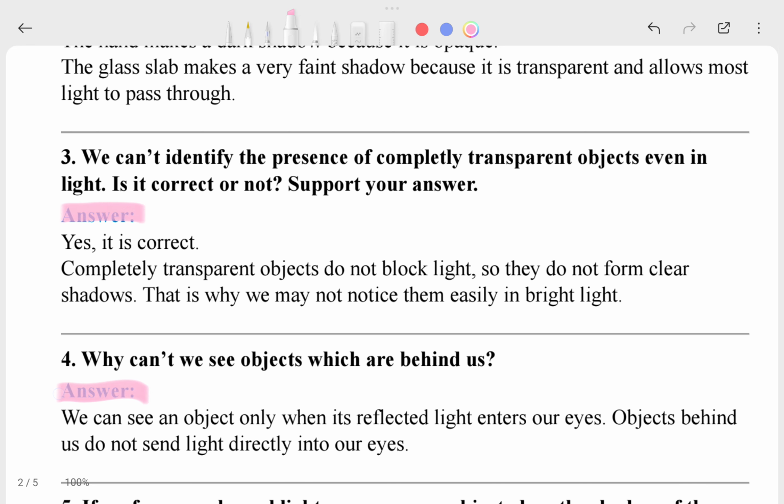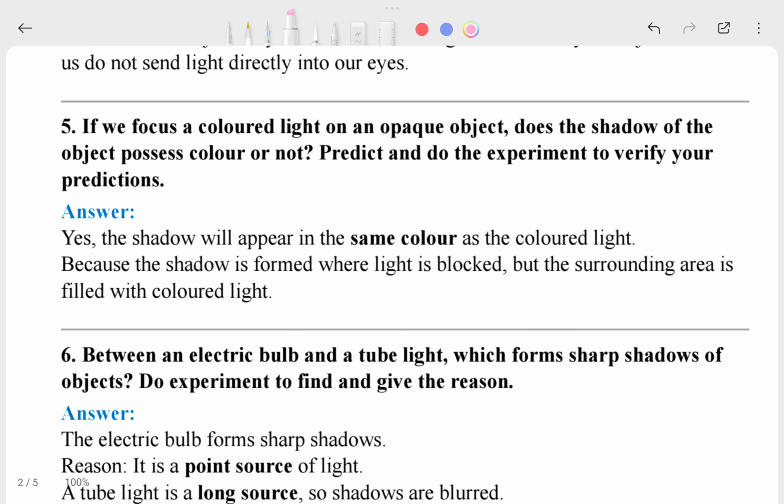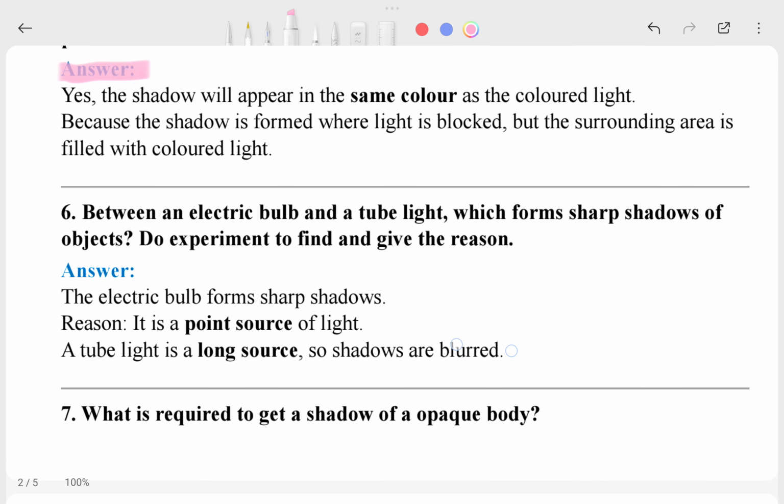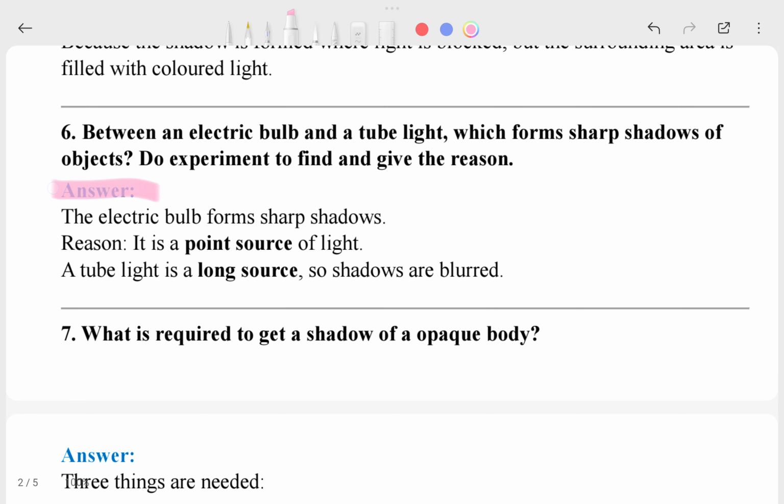This is your fourth question and here it is your answer. After this is your fifth question and here is the answer. This is your sixth question and here is the answer.